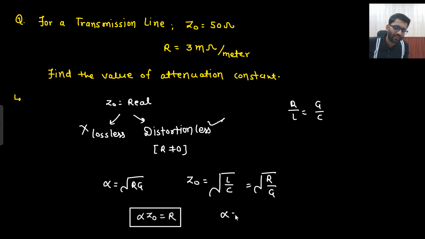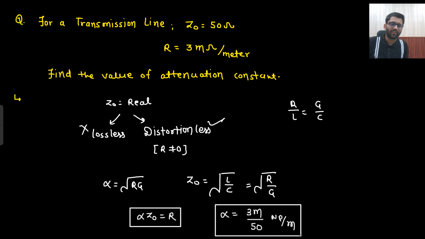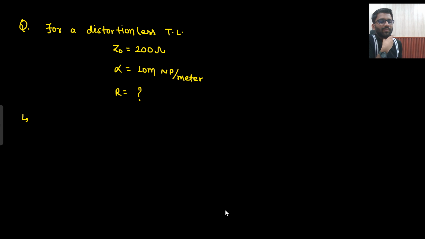So what will be your alpha? Alpha will be R by Z naught. So 3 milli divided by 50 Nepers per meter. Right? These units we have already seen, so alpha is in Nepers per meter. Is that clear to you? All good? So in that manner we can solve the problems.